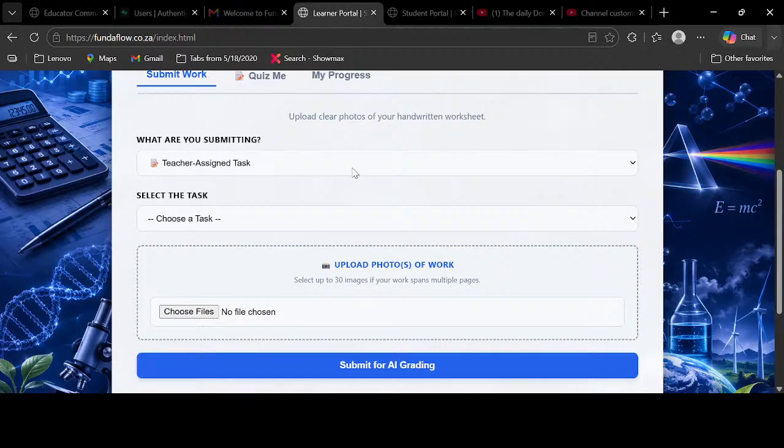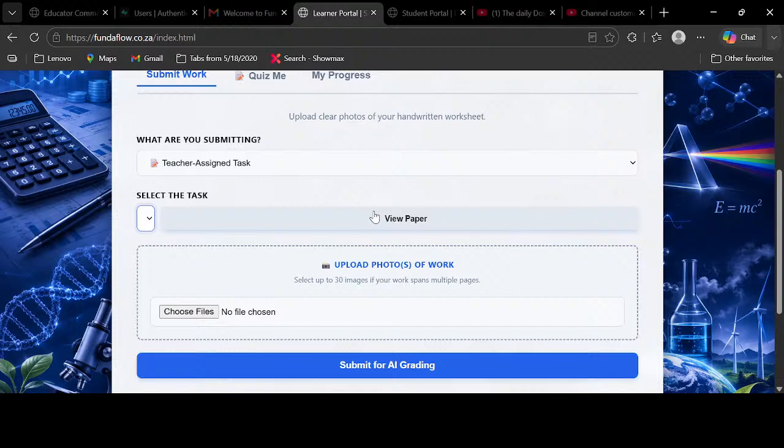On the teacher assigned task, you can click the stats 35 marks from the private tutor. It will already be linked to the tutor, and you can click it. After clicking it, you can view it. After viewing it, you can write it all. After writing it, you can take a picture of it. You take all the questions.